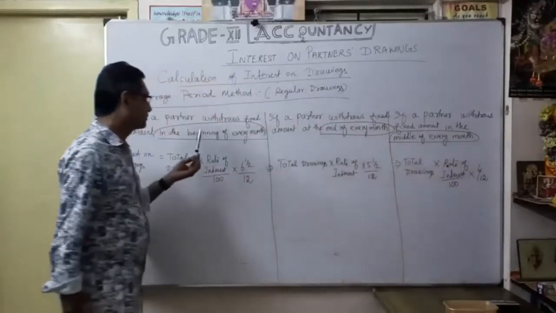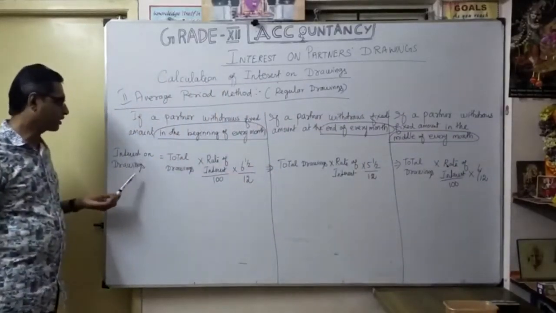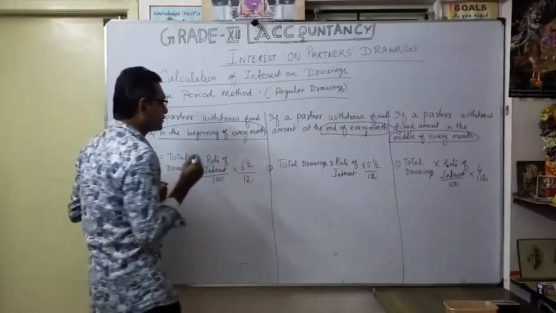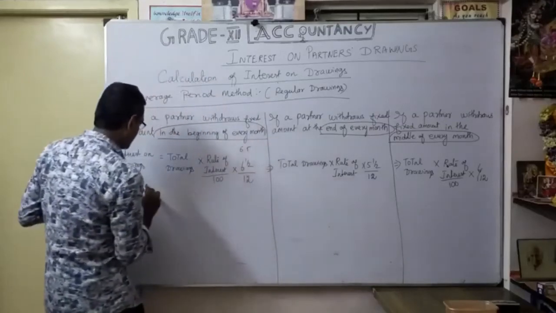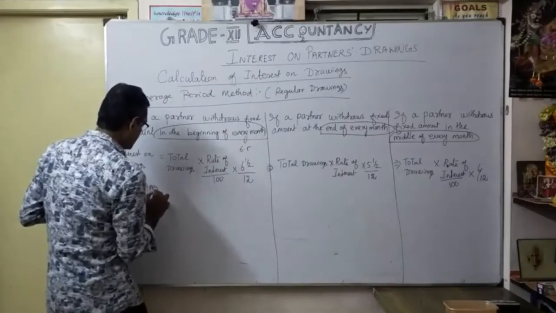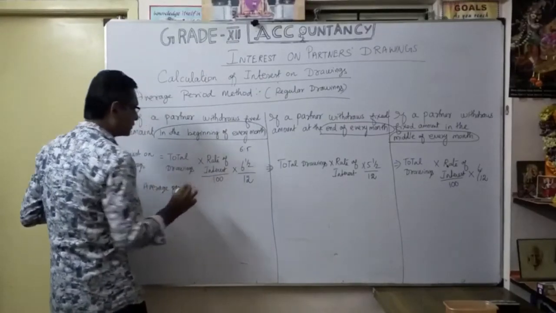If it is the beginning of every month, what is the formula? Interest on drawings is equal to total drawings into rate of interest divided by 100 into 6 1 by 2 divided by 12. We can also say 6.5. So how does it come? That's what we are going to calculate. Average period is equal to what?